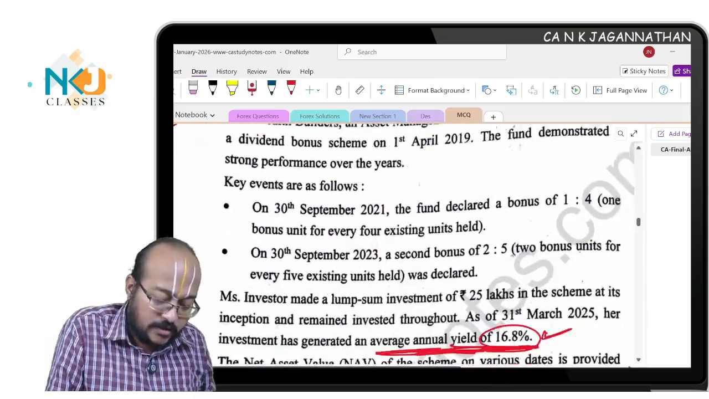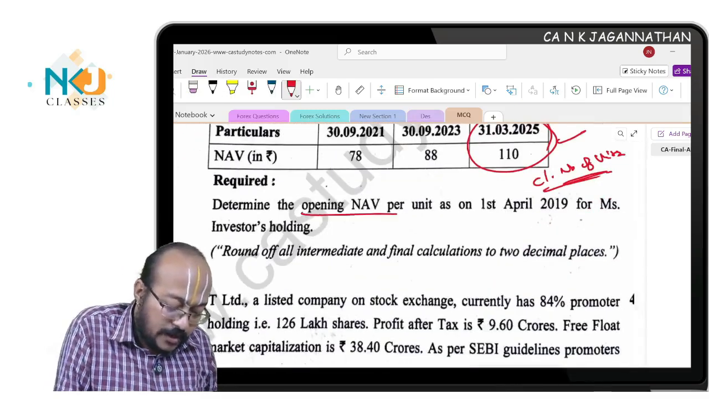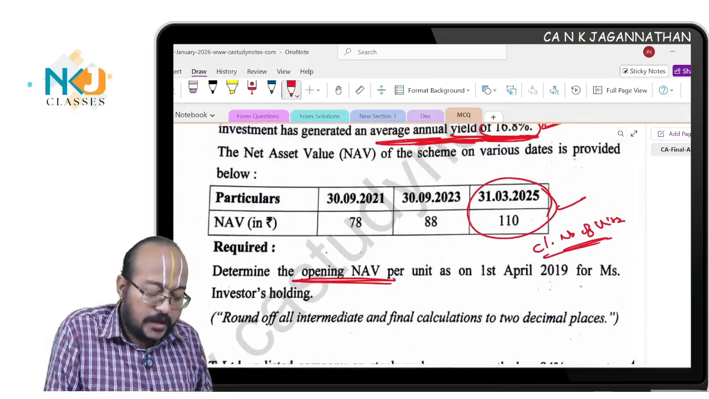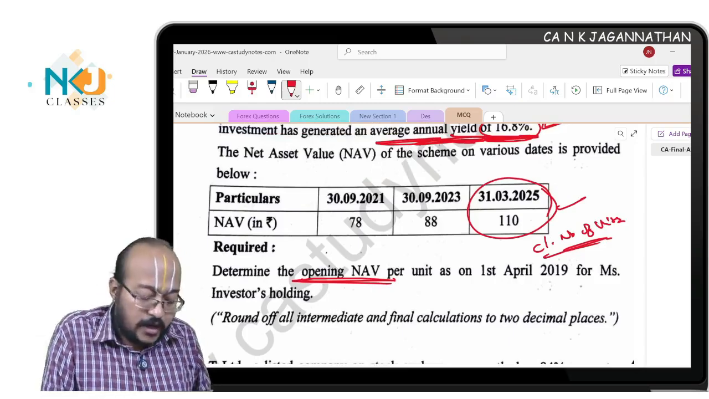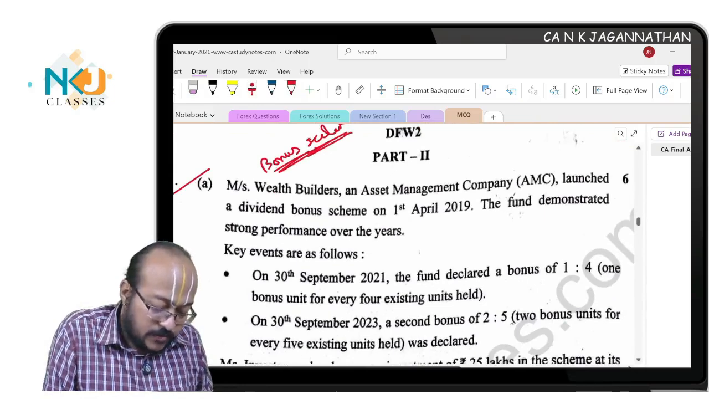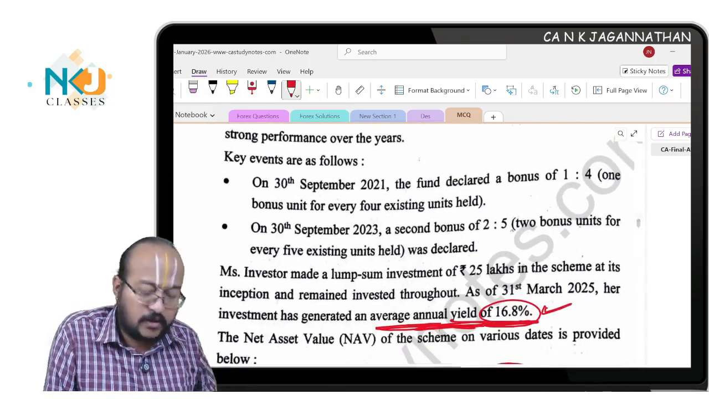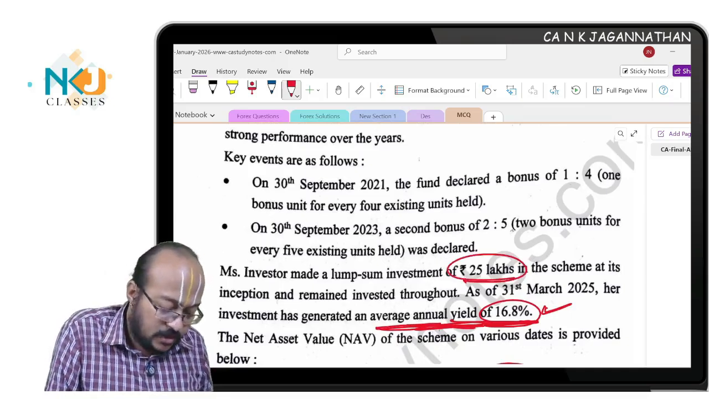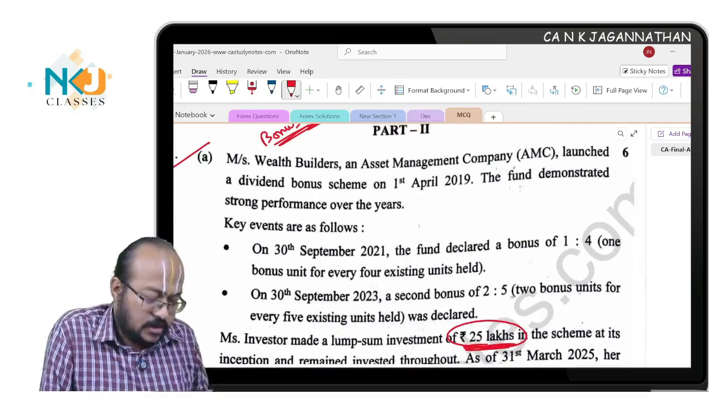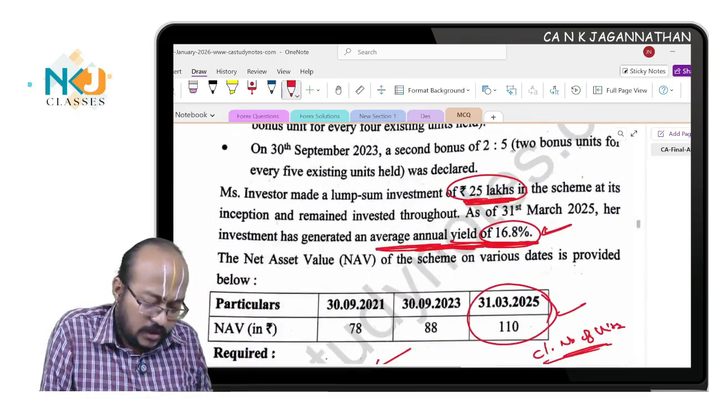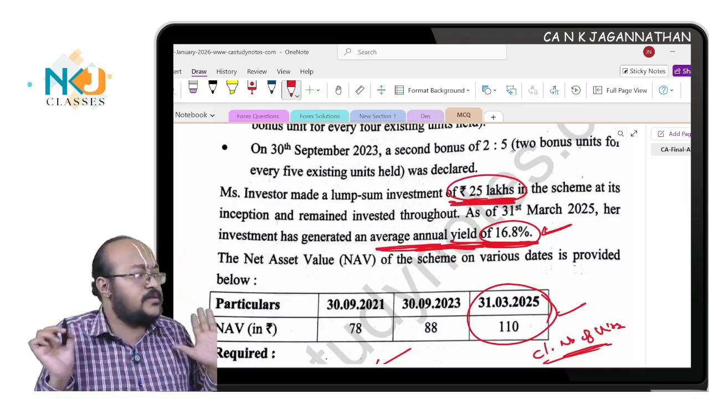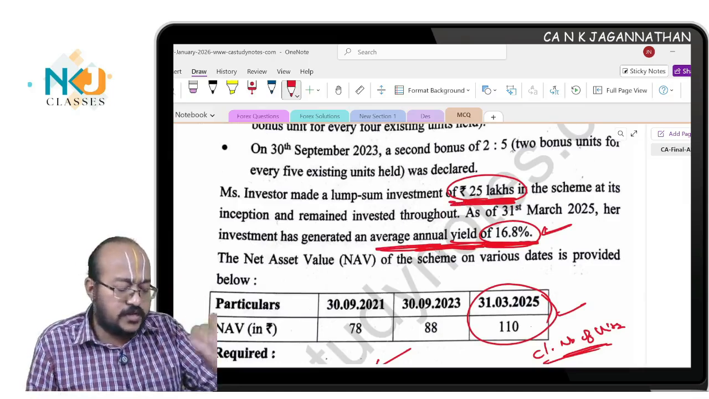This is the question. Are you all understanding? See, opening NAV is what we need to find out. They have not given the number of units, nothing given. 25 lakhs, where is that? One second. Yes, they have not at all given any amount. This investor is investing 25 lakhs rupees. That is the only data given, so it is very simple to start with.